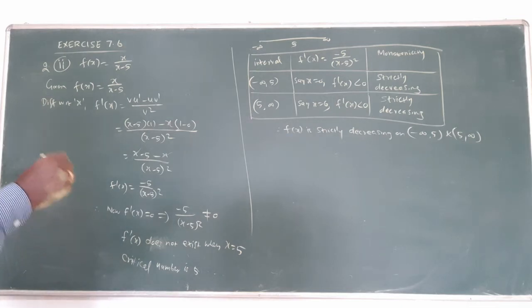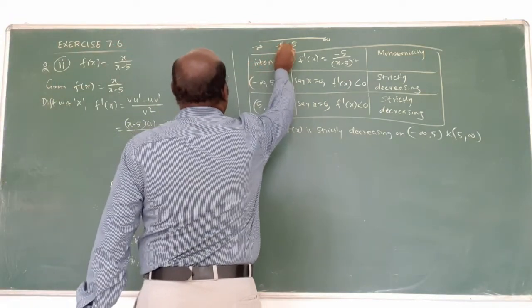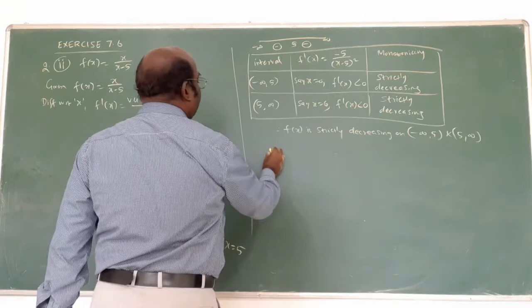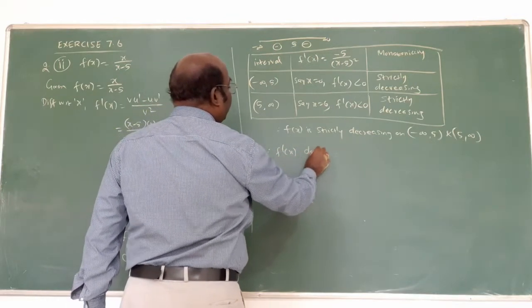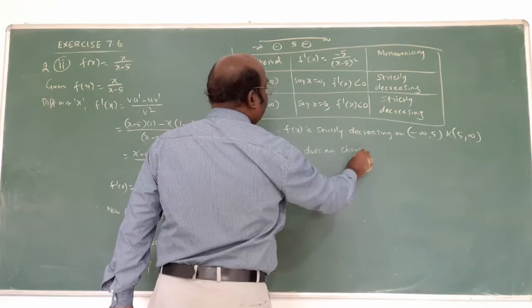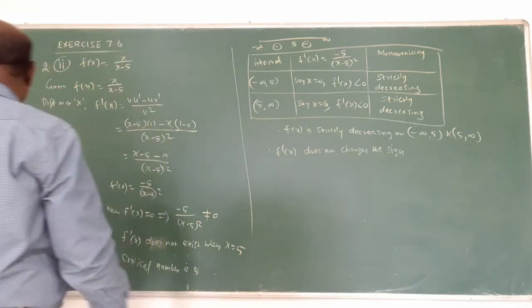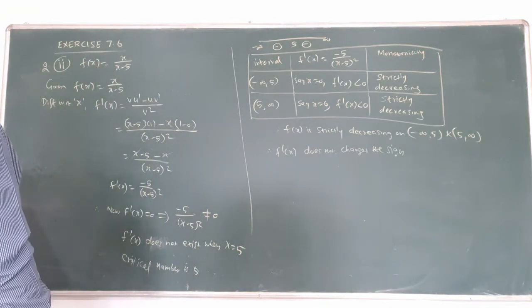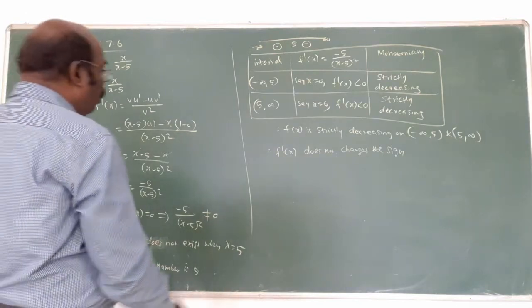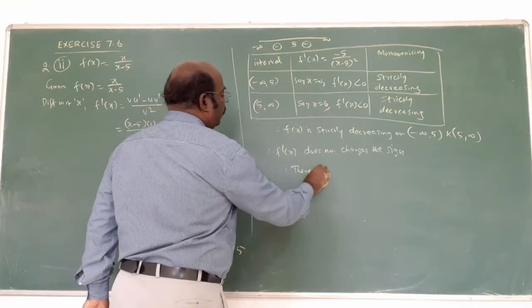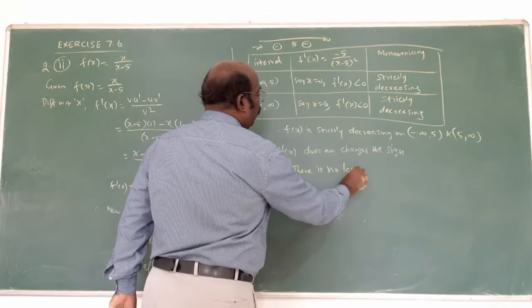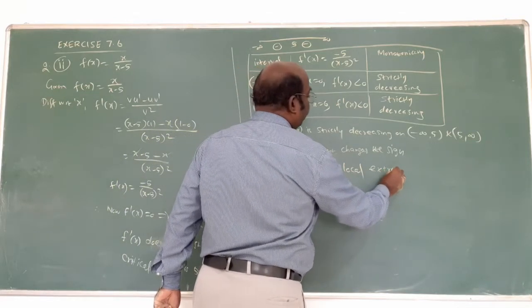The next one is what? What I told you: to find the local maximum or local minimum, f dash of x must change sign. But here, the signs are not changed. Here also negative, here also negative. Therefore, f dash of x does not change the sign. Am I right? That's why there is no local extrema. That is the answer.